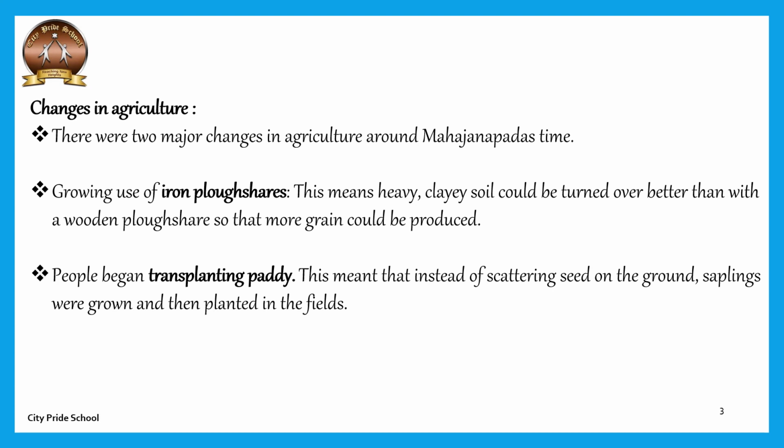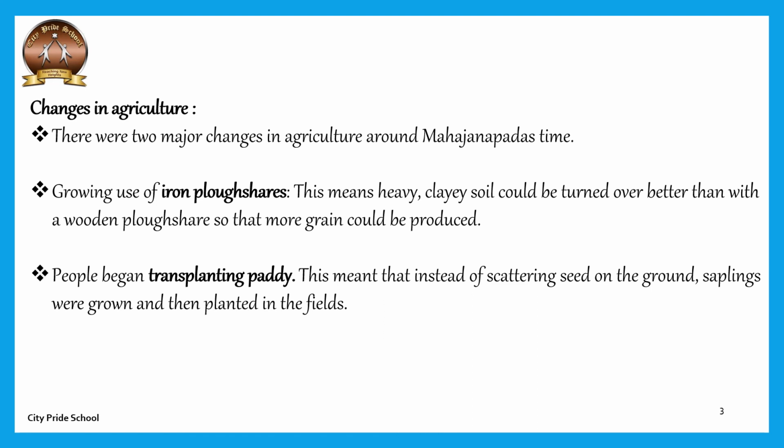Once the rice plants start growing and the leaves are properly grown, at a height of say almost 5 to 8 centimeters above the ground level, what do the farmers do? They pluck it and then they sow it in that clayey and watery field, right? So that practice was started during the Mahajanapada time.